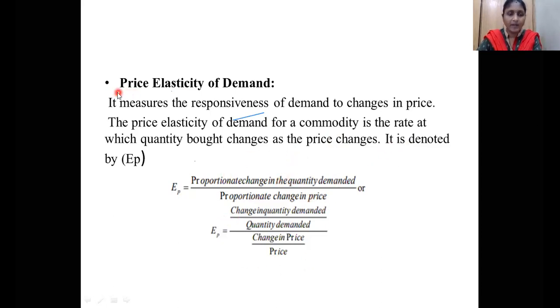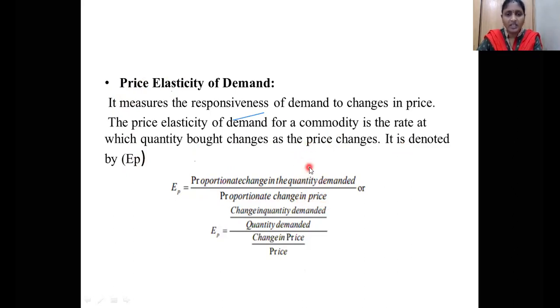Here it is price elasticity. E means elasticity, and because it is price elasticity, we denote it with EP. It is given by the formula: proportionate change in the quantity demanded divided by proportionate change in the price, because we are measuring elasticity of demand with respect to price. So the proportionate change in price is in the denominator.